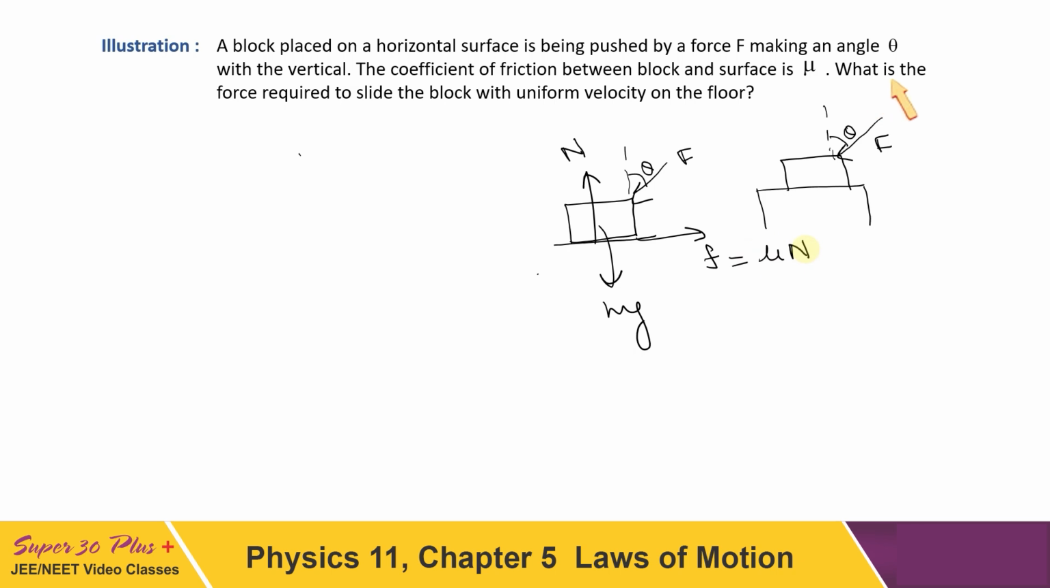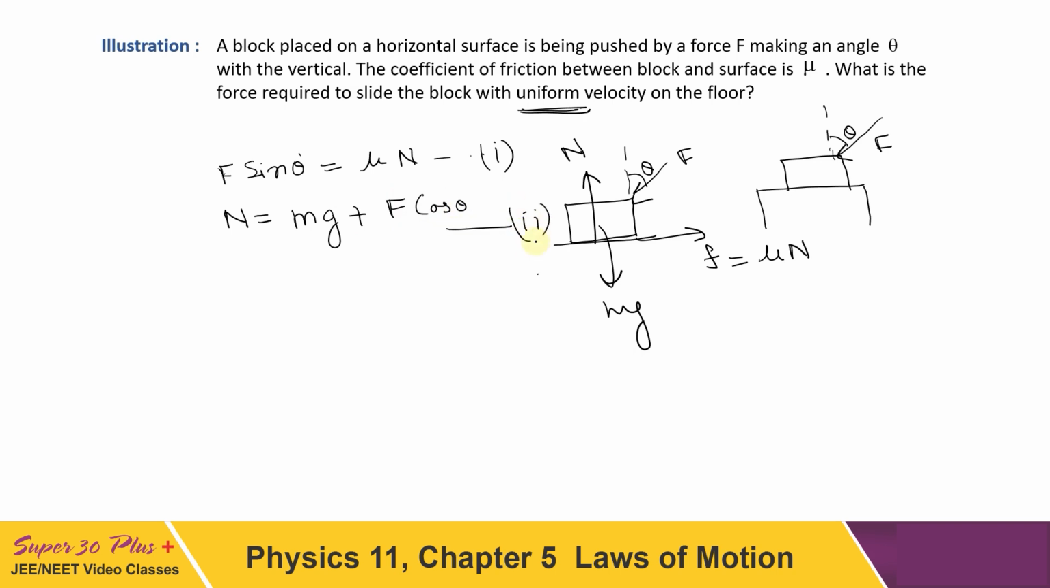Now it is asking what is the force required to slide the block with uniform velocity. Since velocity is uniform, acceleration has to be 0. Let's write the equation for net force to be 0 in both vertical and horizontal directions. So in the horizontal direction, F sin theta should be equal to mu N. Let this be our equation number 1. The second equation has to be in the vertical direction. Now the upward force is only normal and the downward force is mg plus F cos theta. So this is our equation number 2.